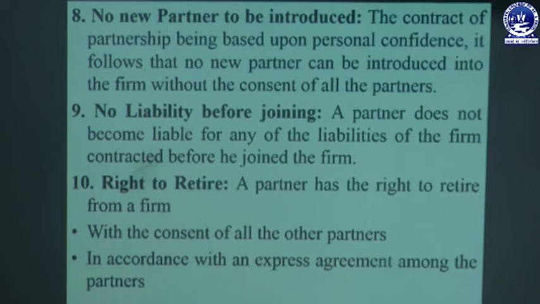Then no liability before joining. A partner does not become liable for any of the liabilities of the firm contracted before he joined the firm. This is most important. Before joining the partnership business, no partner should have any liability. If any partner has any liability before joining the partnership business, then they cannot be taken as or considered a partner to the partnership business. So before joining, their liability must be nil.